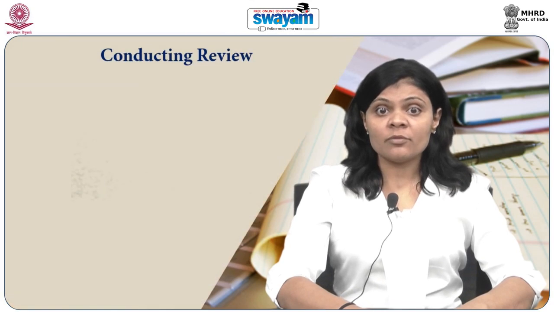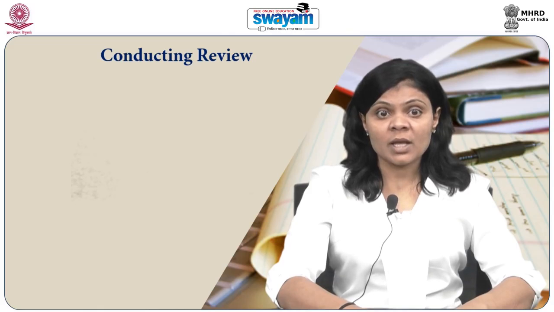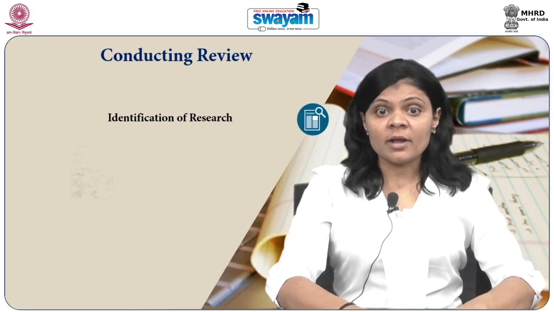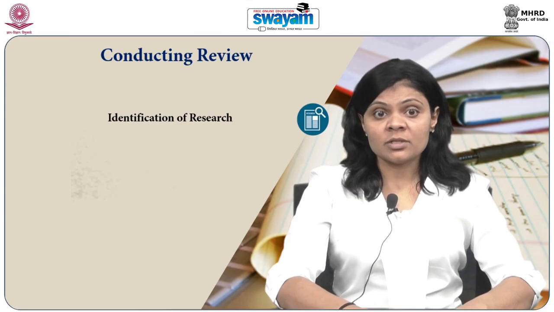The first step of conducting literature review is identification of research. The process of identification of research includes generating search strategies, addressing publication bias, managing large number of references using reference management tool and proper documentation of search queries.